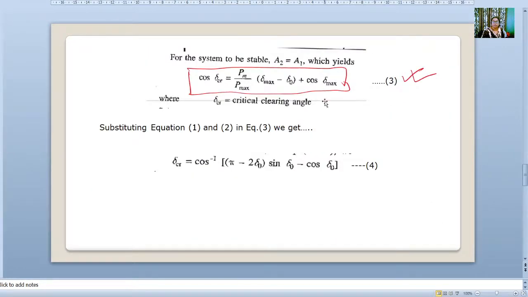So we have to put the value of del max and the value of Pm. Substituting equations 1 and 2 in equation 3, we'll get del CR is equal to cos inverse of pi minus twice del 0 into sine of del 0 minus cos of del 0. You can directly find it out.